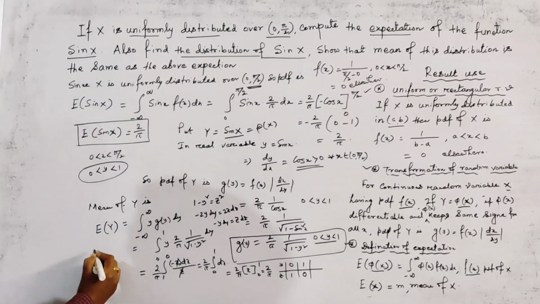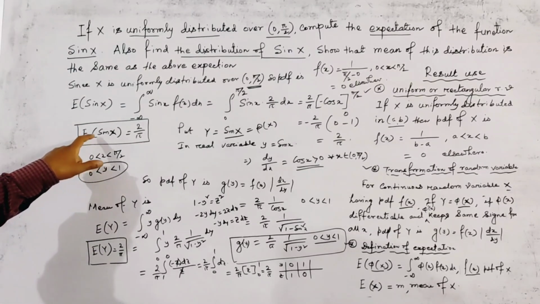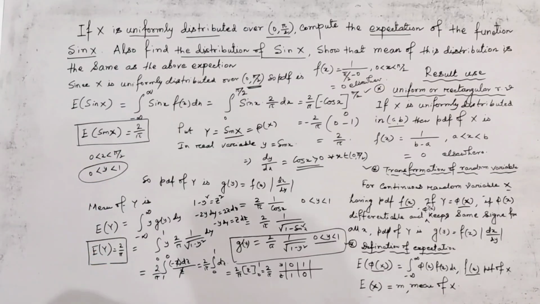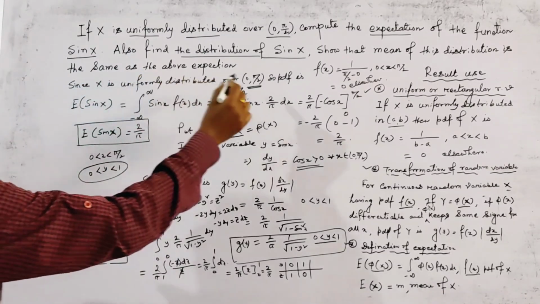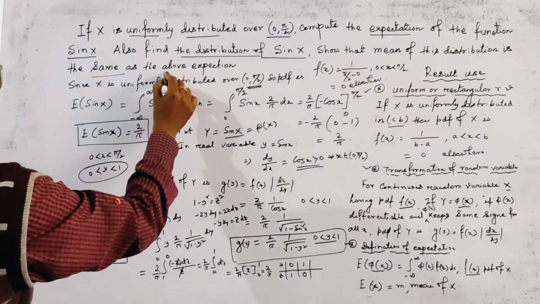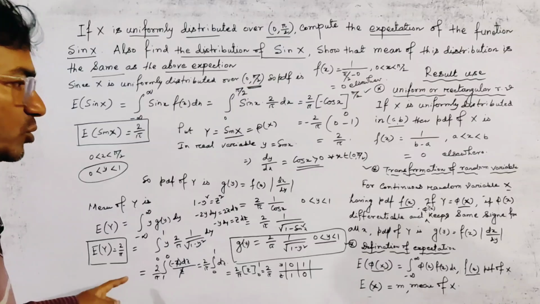So we get the mean of the distribution y equal to 2 by pi. This is the second result. Clearly it is seen that the mean of this distribution is equal to the expected value of sin x. This is 2 by pi and also this is 2 by pi. So we prove that this distribution's mean is the same as the above expectation. This is the last required answer we prove here.